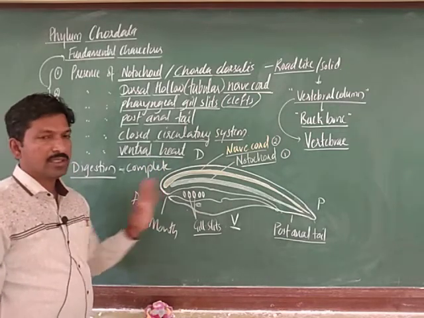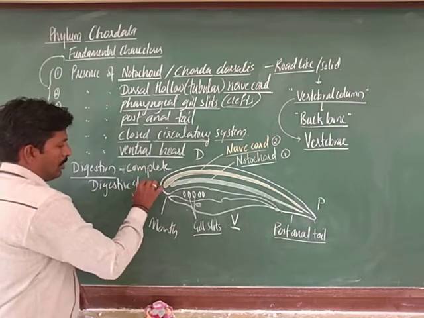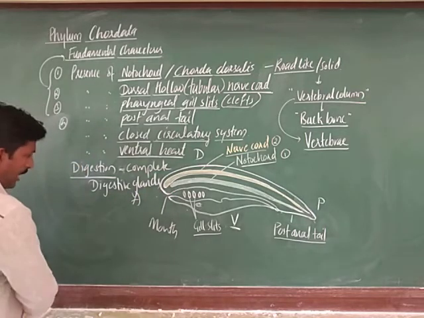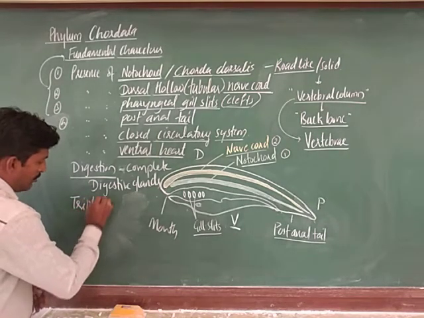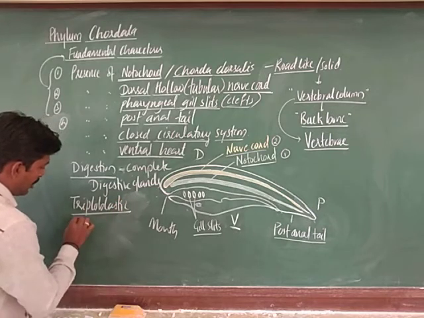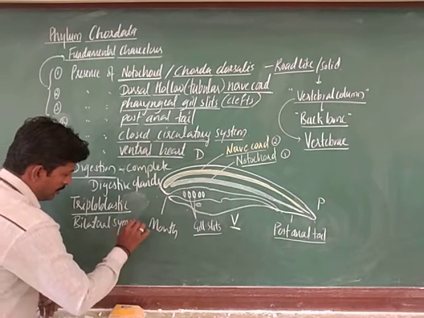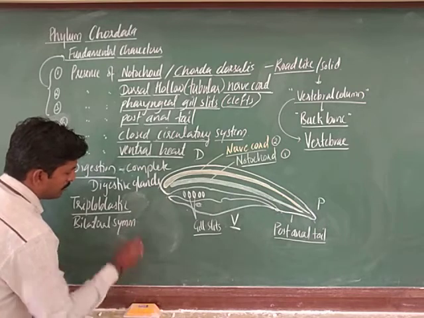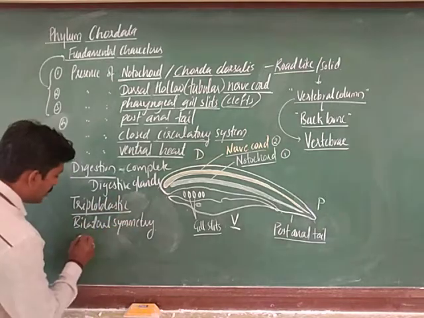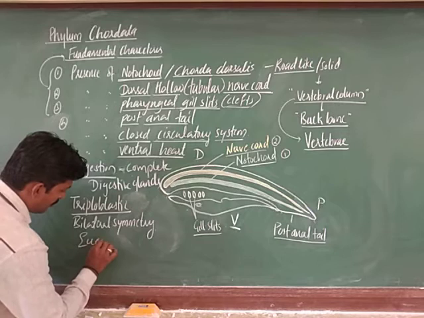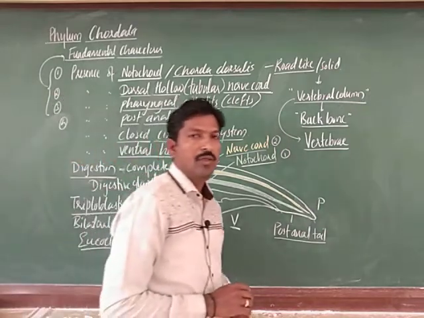As you know, mouth to anus it is complete, and there is also a presence of digestive glands, and other common characters: all are triploblastic, they are showing bilateral symmetry, and all are said to be eucoelomates. The coelom is completely developed. Okay.